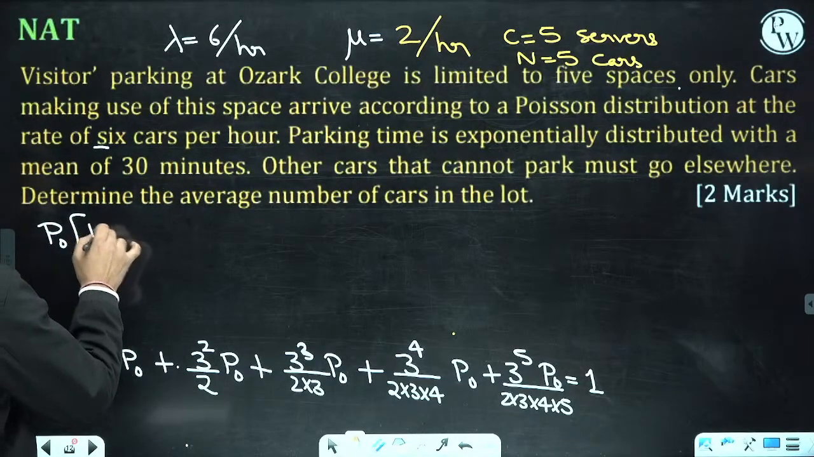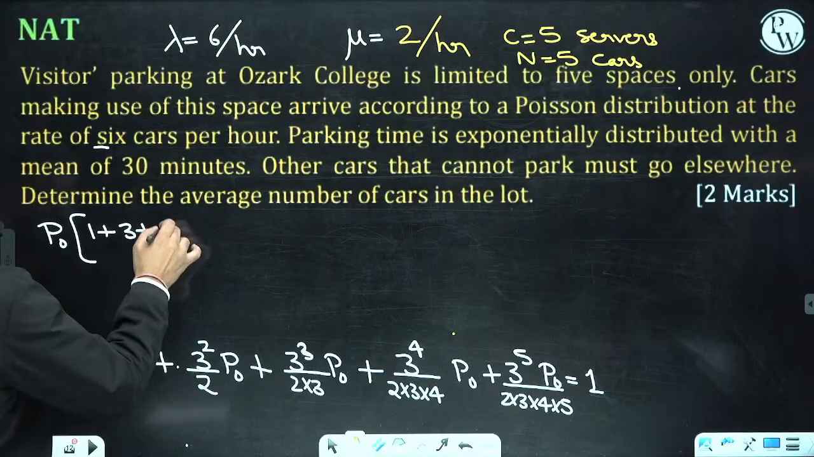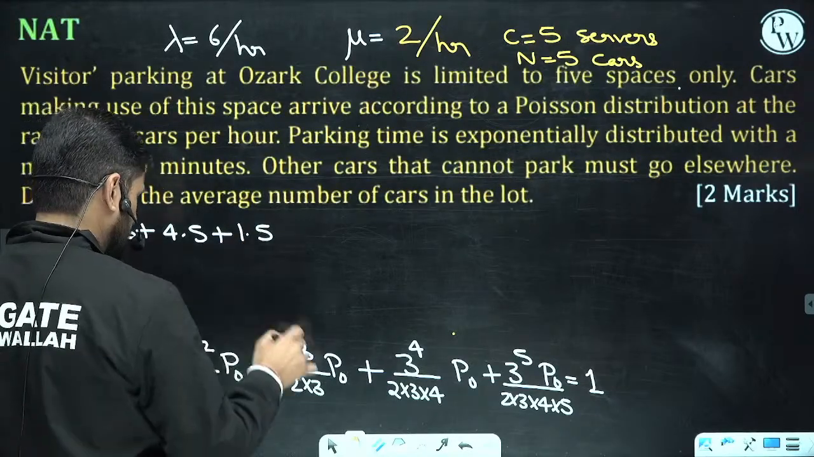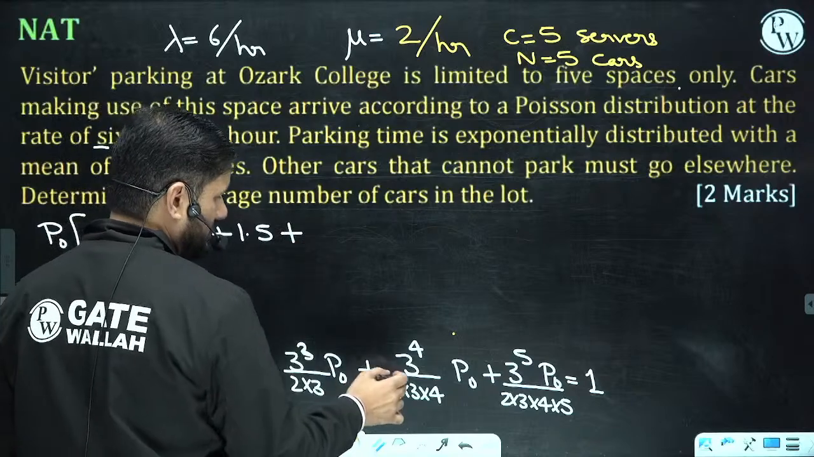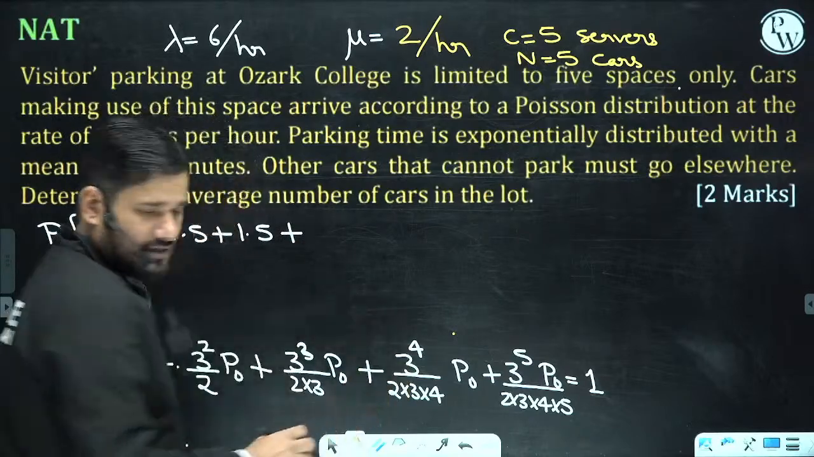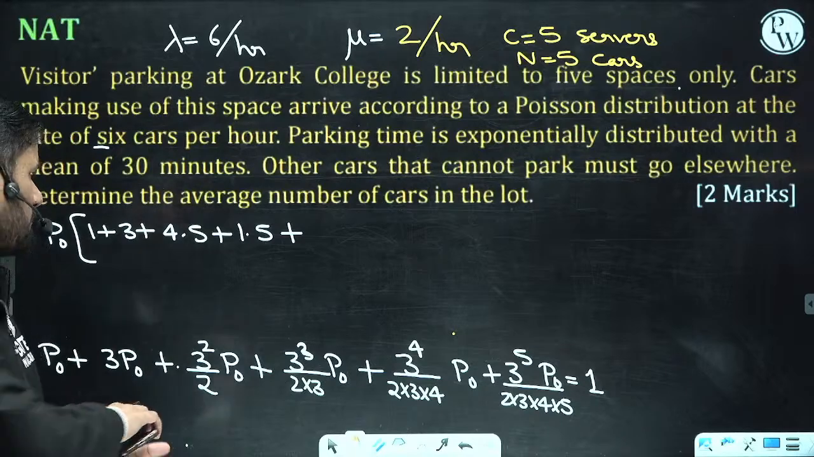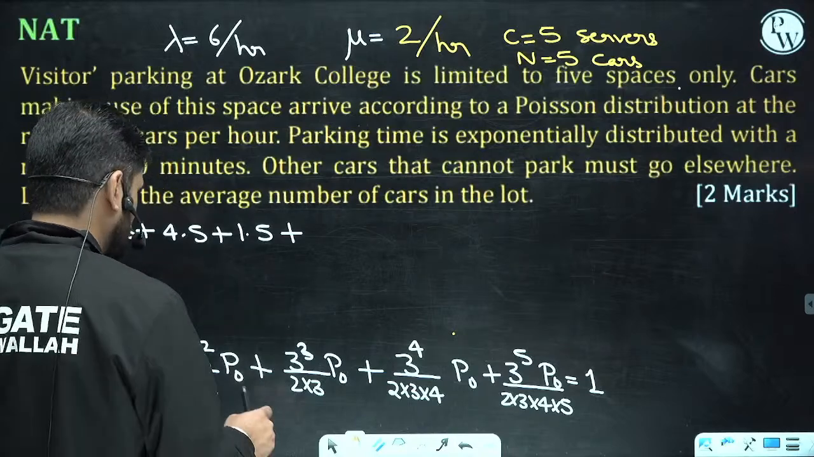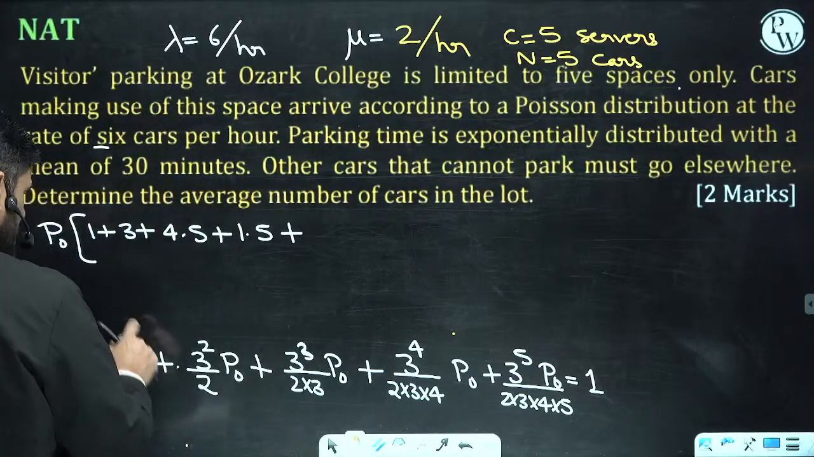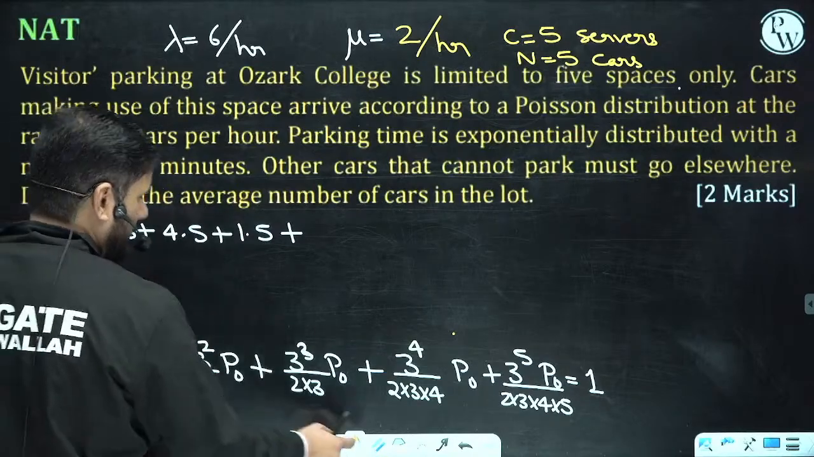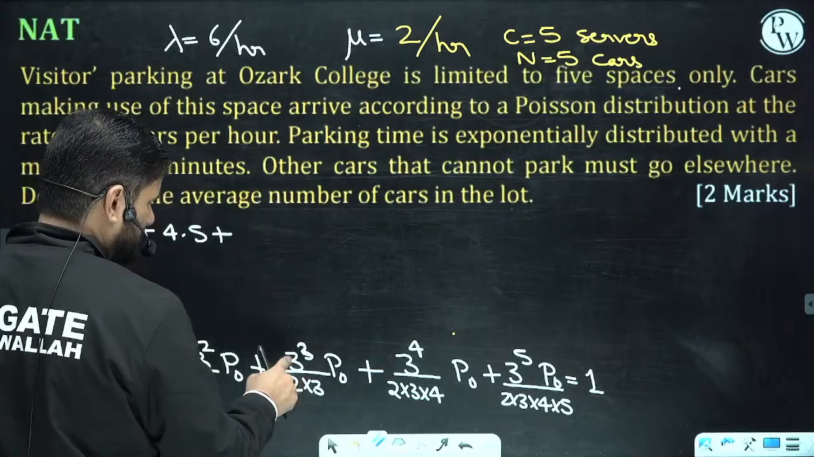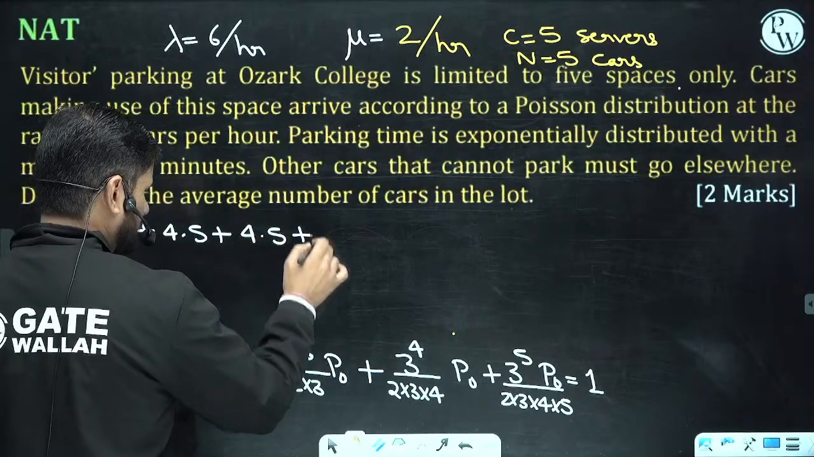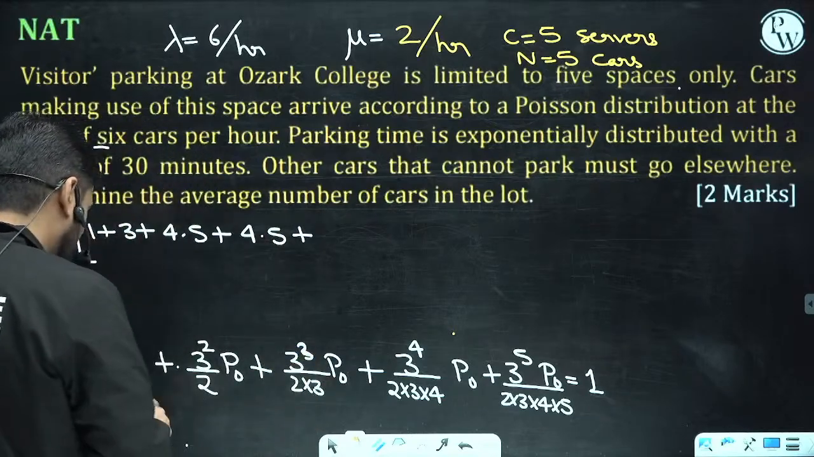So 1 plus 3 plus 4.5 plus, let me calculate this part. 3 cube by 2 into 3, no, this is 3 square by 2, which is 9 by 2, 4.5. I think there is a mistake. This is again 4.5, because 3 and 3 will be cancelled out. 3 square by 2. Okay.